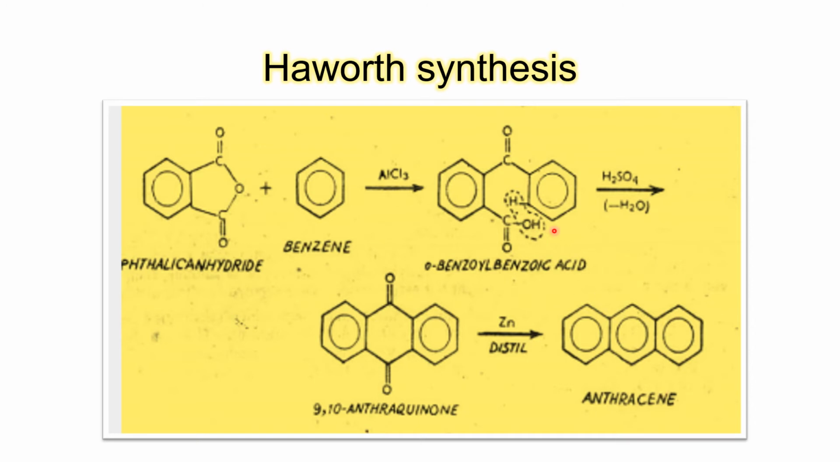Because two rings are already existing, this middle ring is constructed by loss of water, and cyclization is effected by attack of electrons over here on this electron deficient carbonyl carbon.